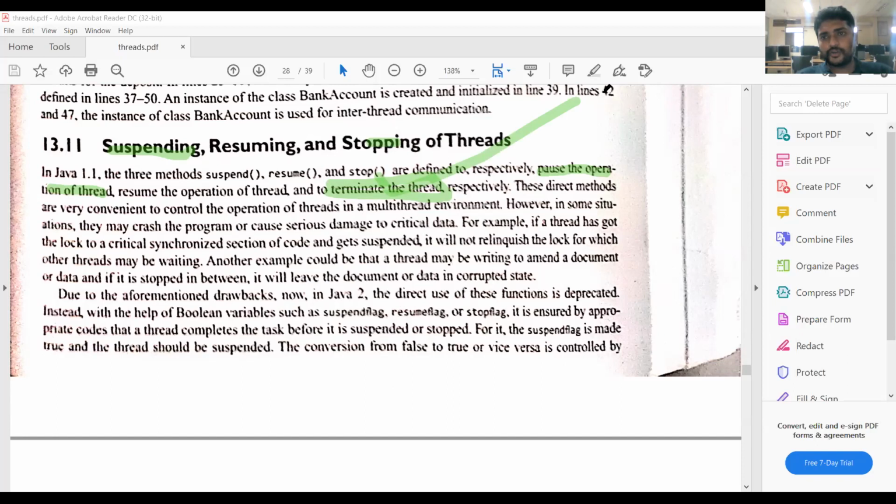In programs, if you want, you can use these methods. In Java 1.1, we have the methods. From Java 2, we use Boolean variables. By using flags, we can implement a suspend flag, resume flag, and stop flag. So before Java version 2, we used methods like suspend, resume, stop. From Java version 2, we use Boolean variables, that means flags: suspend flag, resume flag, stop flag.